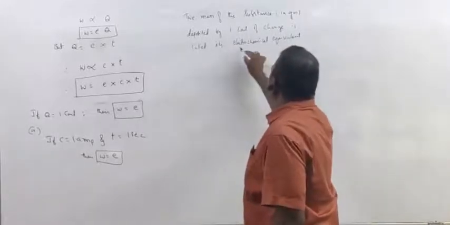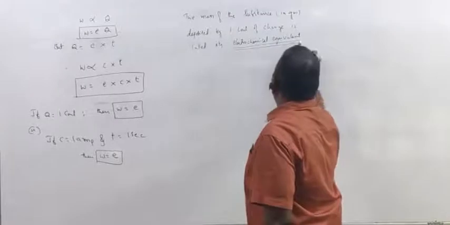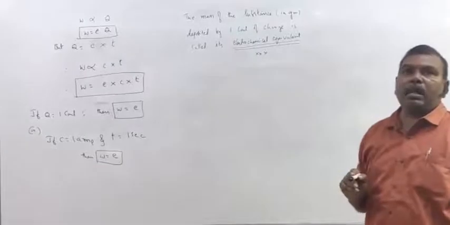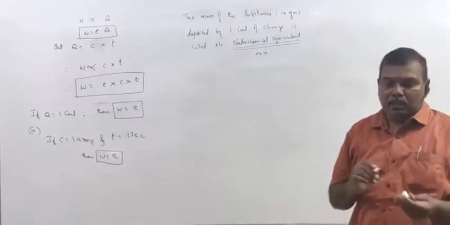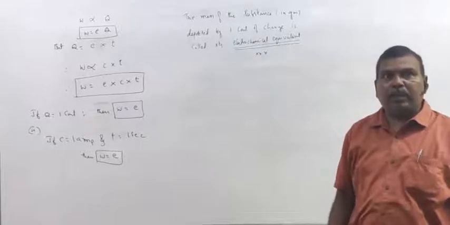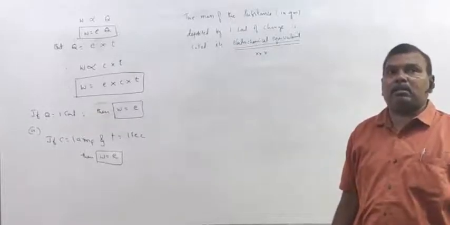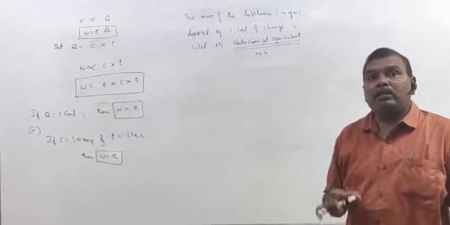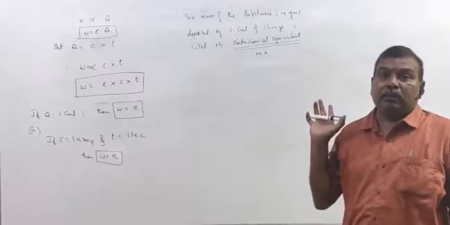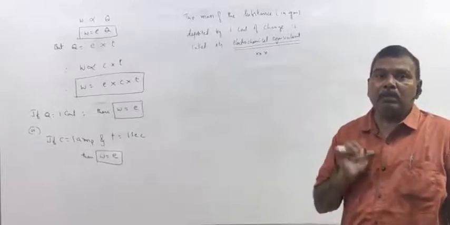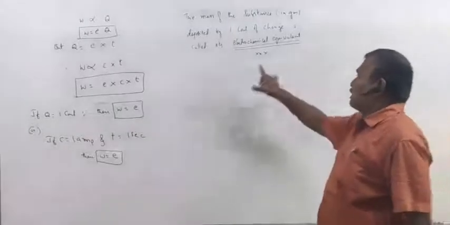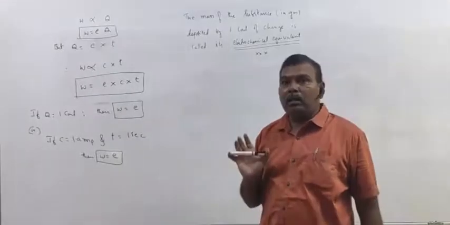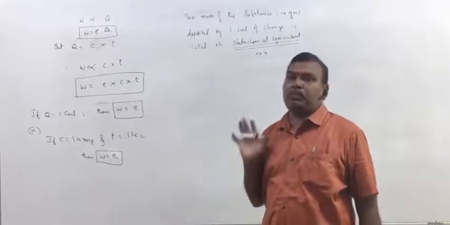Remember, electrochemical equivalent is not a universal constant. Its value is not the same for all substances. See, in the ideal gas equation, PV equal to nRT, R is a proportionality constant. But there, the R value is the same for all gases. So that is why it is called the universal gas constant. But small e is not a universal constant. Small e is a constant for a given substance only.